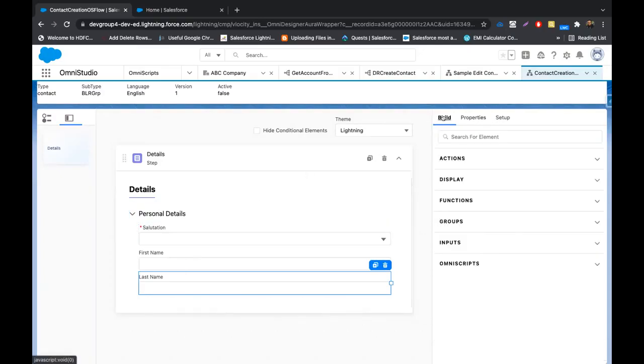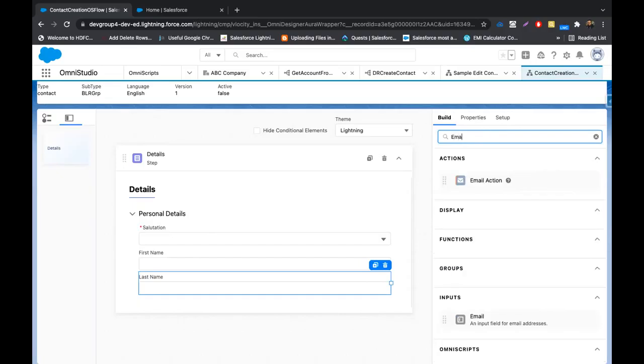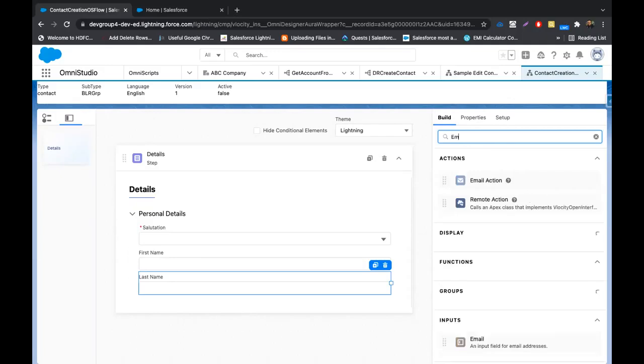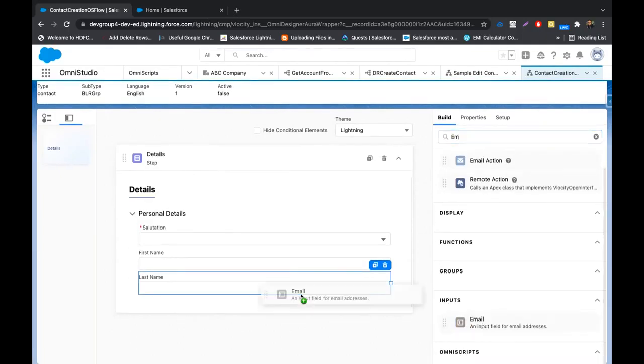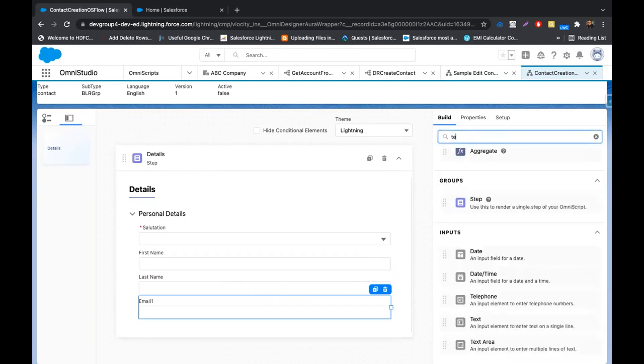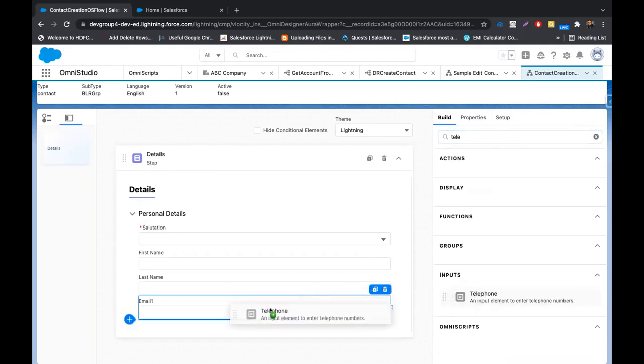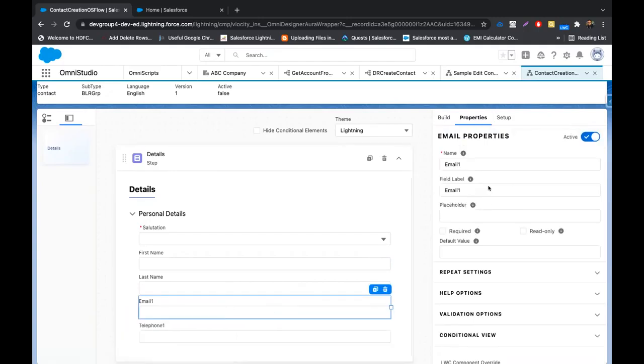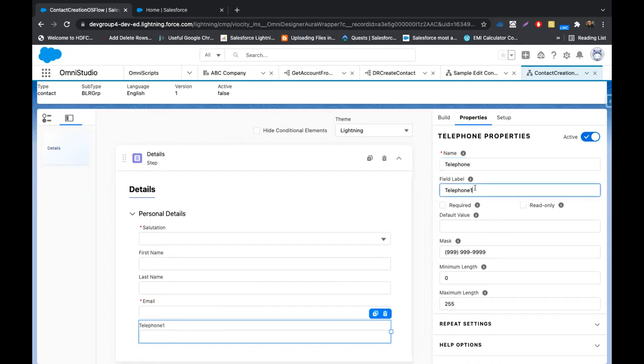Okay, we'll quickly use some more elements where we can add details. ABC company wants to contact customers, so we would need some contact sources. We will add email as one of the inputs, and then we would need the phone number, so I'll add telephone here. So these are the different elements that we can add. I'll quickly rename them. I'll make email required because I need it for sure to contact, and I'll call the other one mobile number.